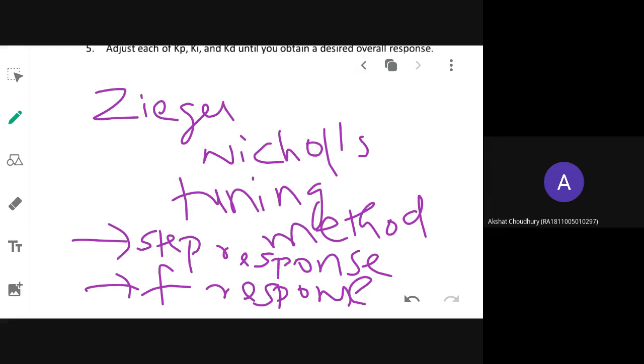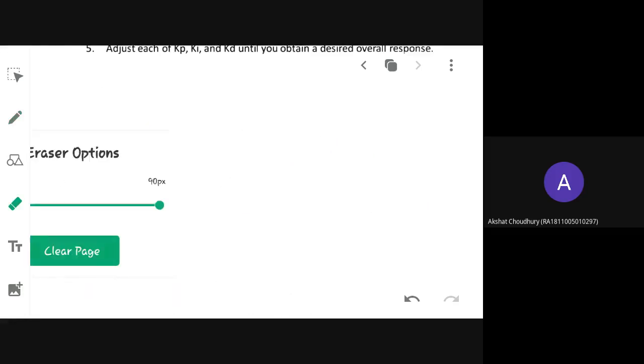And sometimes problems come from this part. Okay, again there are two tabular columns. In the tabular column, you have to memorize that there will be some set formulae for calculating Kp, Ti, Td, and you have to substitute that in the controller, and you have to design the controller. Okay, that's the type of problems that may come. So the name of the tuning method is Ziegler-Nichols tuning method, and there are two methods under it. First method is using step response of the system. Second method is by using frequency response. Okay, so we will discuss those methods.